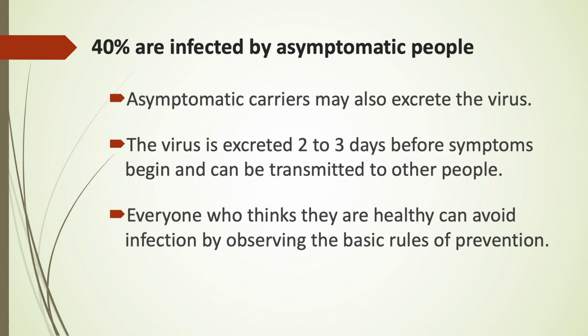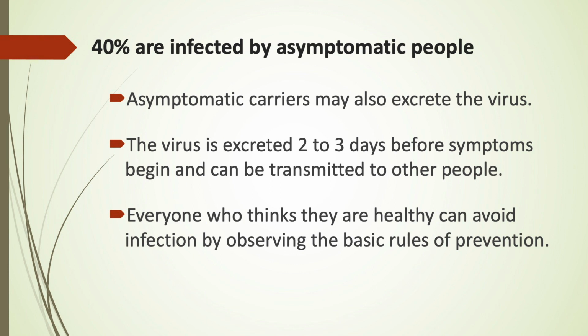On the other hand, some people do not have any symptoms and do not notice the infection. Transmission may occur in people who do not notice any symptoms. In addition, viral shedding begins 2 or 3 days before the appearance of symptoms, and some data suggest that 40% of infected patients are infected by completely asymptomatic persons. It is important that everyone observes the basic rules, and for those who are asymptomatic to have the consideration not to infect others.